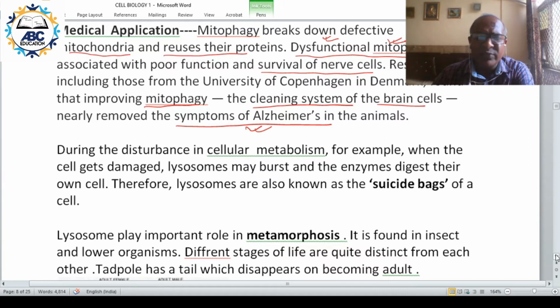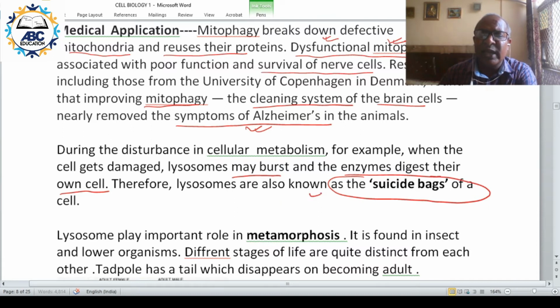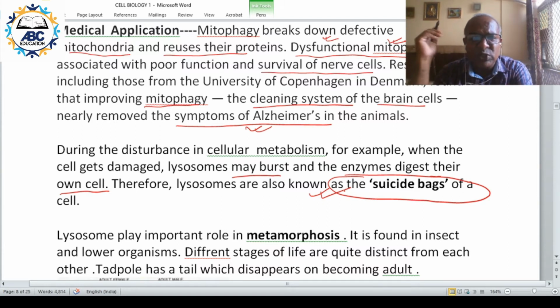Sometimes there is disturbance in the cell mechanism itself. In this extreme case where the cell functioning gets affected, sometimes the lysosome can burst open and the enzyme digests its own cell. Therefore, this is the reason why lysosome is also called the suicidal bag of the cell. The lysosomal enzyme can digest the components or the cell itself. This happens in extreme cases.